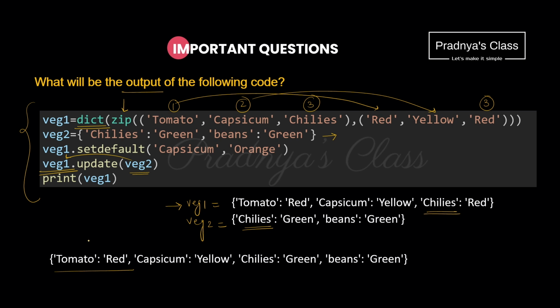Here is the first element. This is the second element. In the third element, this green will get updated. And the fourth element will be as it is. Beans are green. Hope you understood this explanation. Once again, I am repeating my suggestion. Make sure you are clear with all the methods and the functions associated with dictionary.